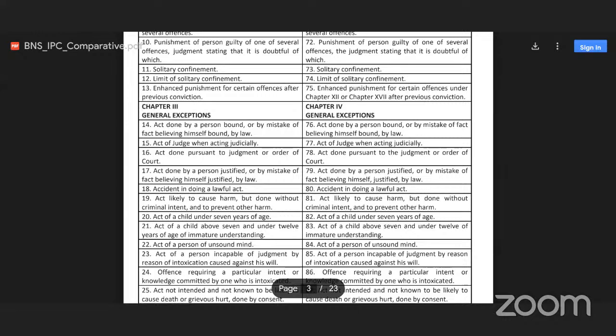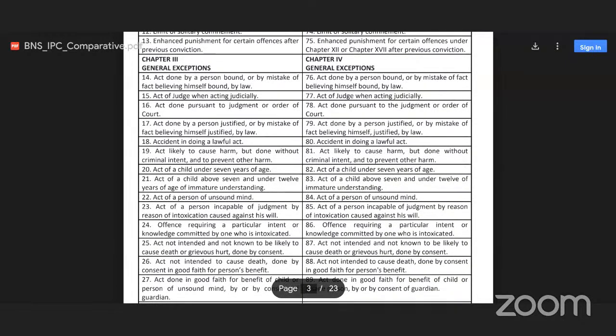Now in BNS, section 15 is related to act of judge when acting judicially. Earlier it was section 77 in IPC. Now in BNS, section 16 is related to act done pursuant to judgment or order of court. Earlier it was section 78. Now in BNS, section 17, act done by a person justified or by mistake of fact, believing himself justified by law. Earlier it was section 79.